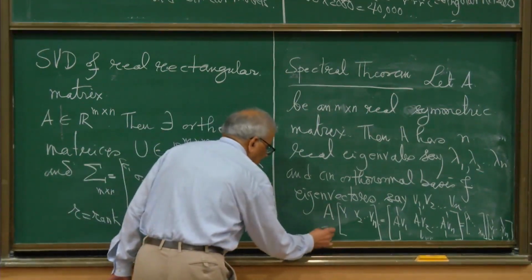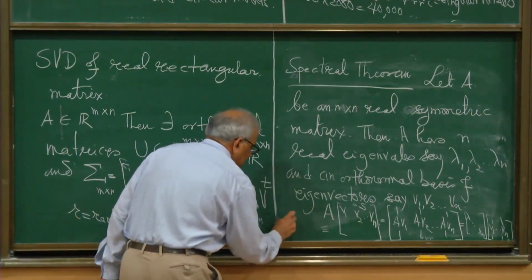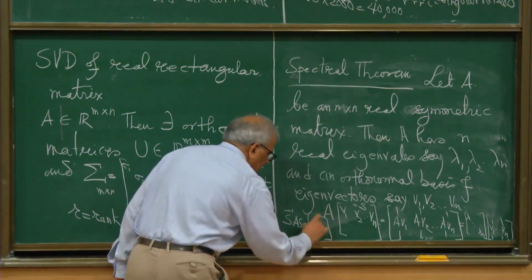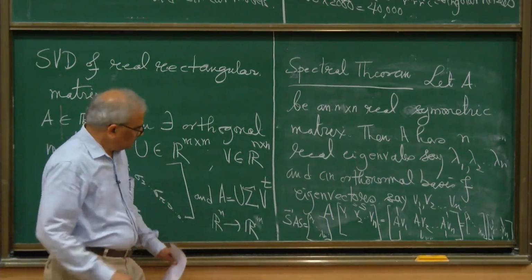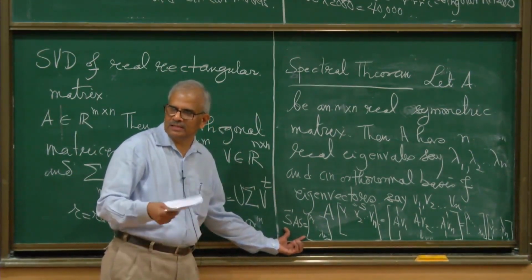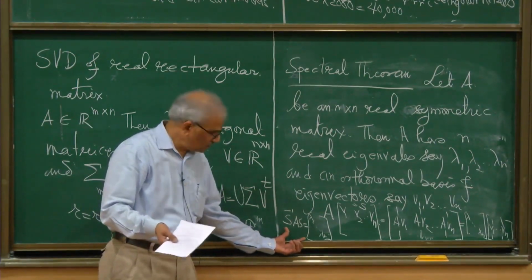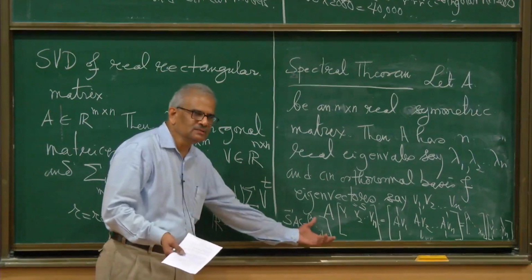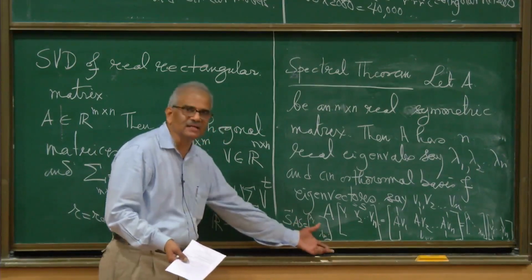Okay, this is same as saying, suppose I call this matrix by S, then it is same as saying S inverse AS is equal to the diagonal matrix lambda 1, lambda n. This is similar to A because S is a non-singular matrix. The column vectors of S are linearly independent because they form an orthonormal basis of Rn. So this S is a non-singular matrix, and therefore this is similar to A, and this spectral theorem for real symmetric matrix says that your given real symmetric matrix is similar to a diagonal matrix.